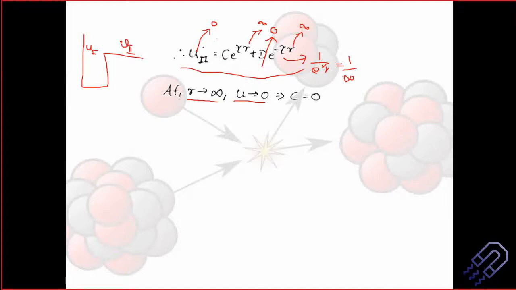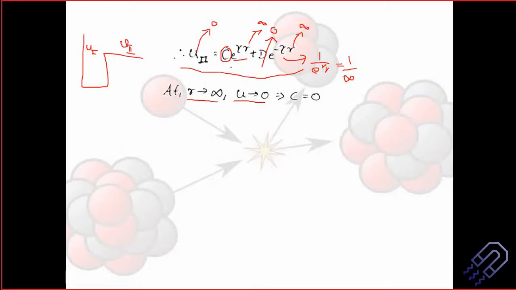So the only possibility that u will become 0 is if this value of C is 0, because here I can put r is infinity and then I can see this tends to 0. But here if I put r is infinity, that means this loses the physical significance, everything becomes infinity. Then how am I going to explain this, right? So this part cannot be there, it will have some definite value, but 0.